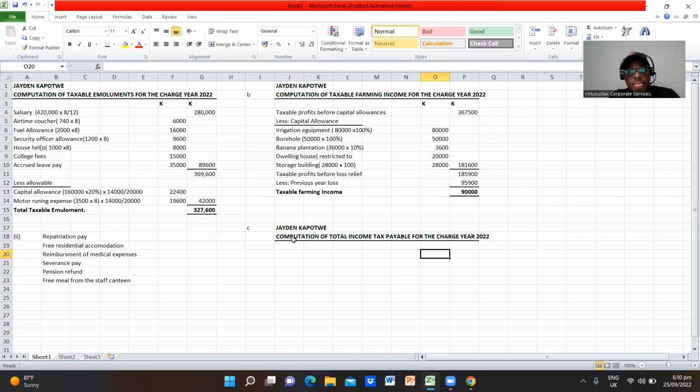All right, so we are going to calculate it in this way. I like calculating it like this. We have a total there, then non-farming income, and then farming income.